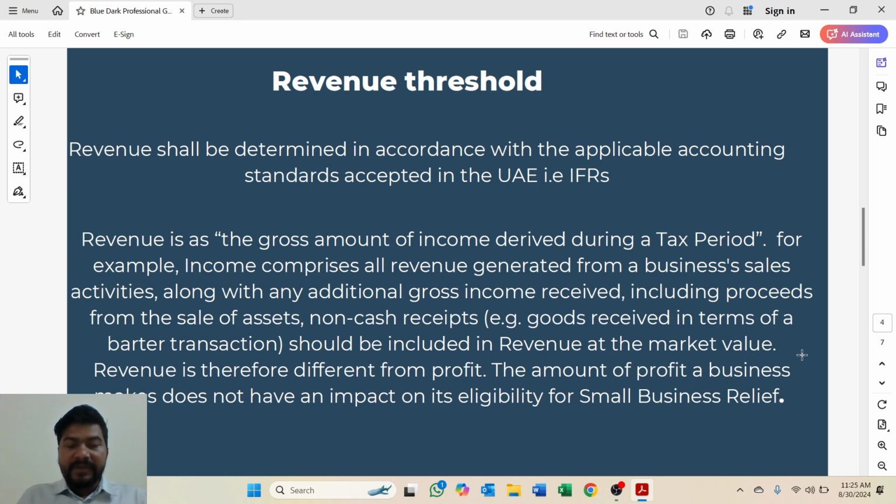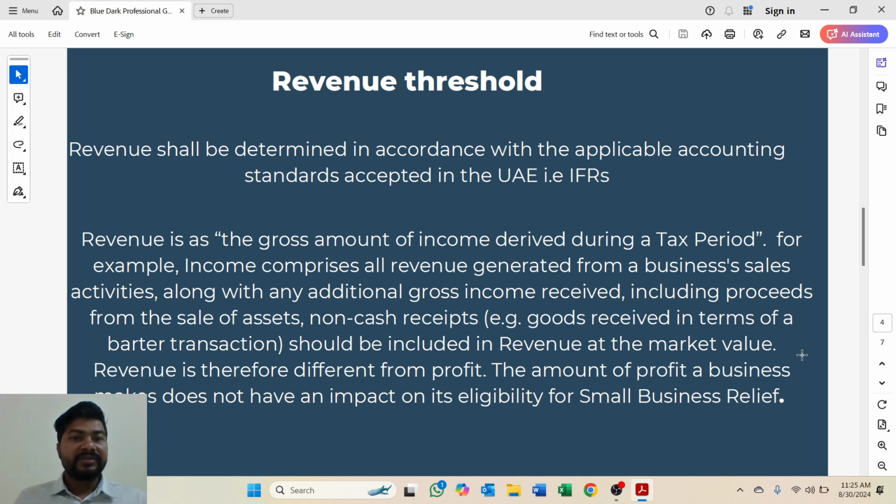Now here I have mentioned the revenue threshold of 3 million. So how can we determine that revenue? What are the components of revenue? Which income shall be part of the revenue? Let's discuss. Number one, first of all, revenue shall be determined on the basis of the applicable accounting standard accepted in the UAE, which is IFRS.